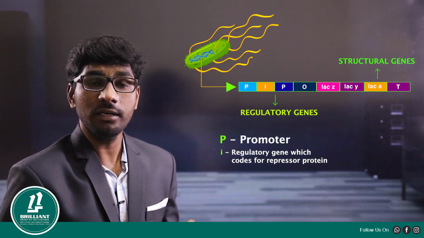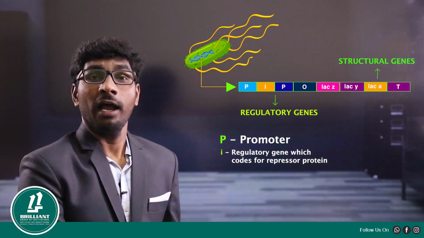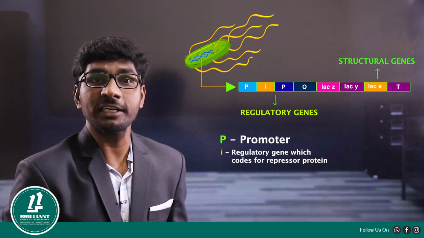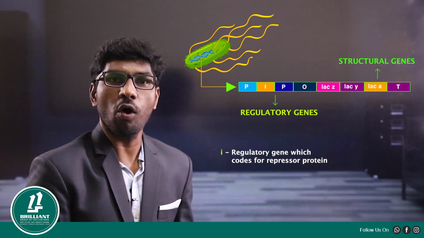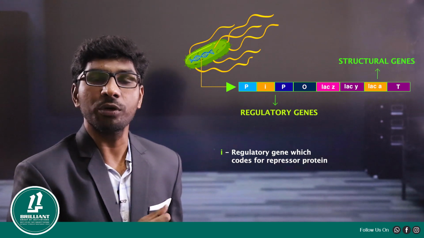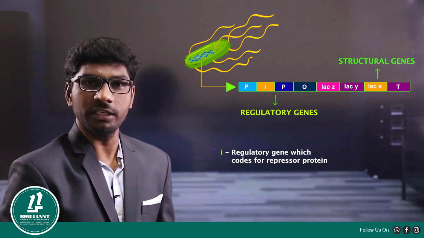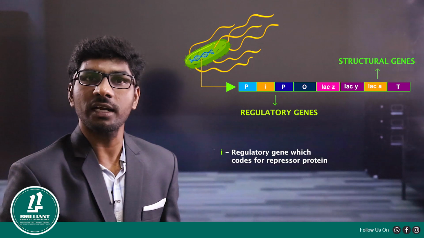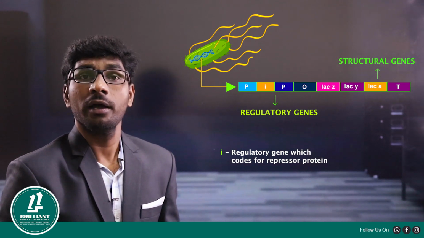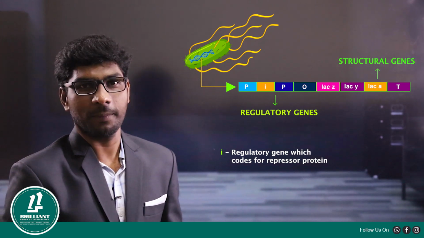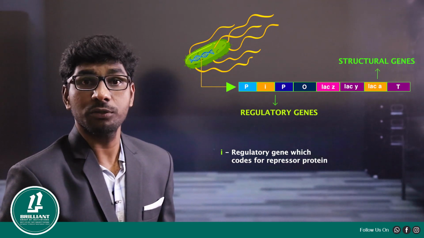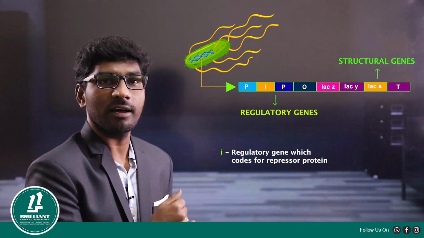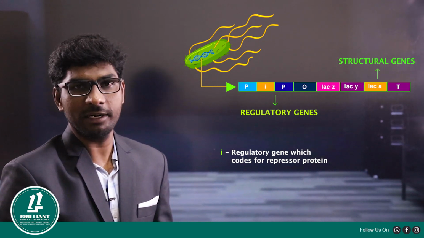The I gene is responsible for the synthesis of a protein called the repressor protein. So this I gene undergoes transcription and translation to produce the repressor protein. This repressor protein has high affinity towards the operator region, which we will discuss a minute later.